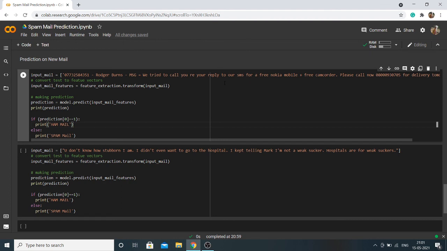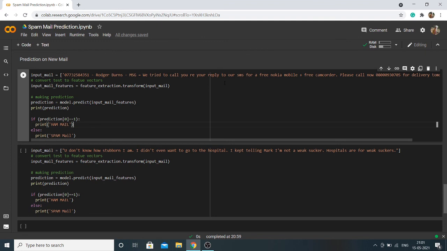Quickly see the words, you can easily guess. Please put it in the chat box. Spam or ham?